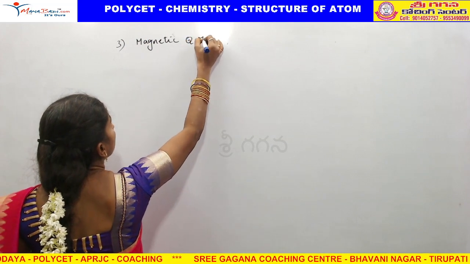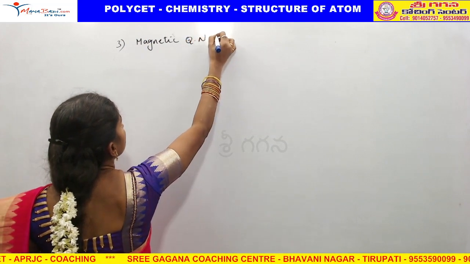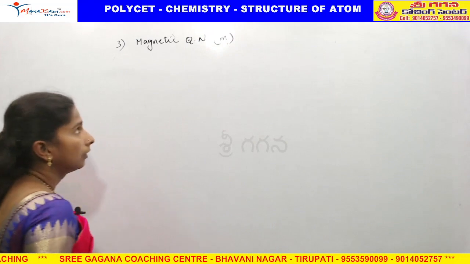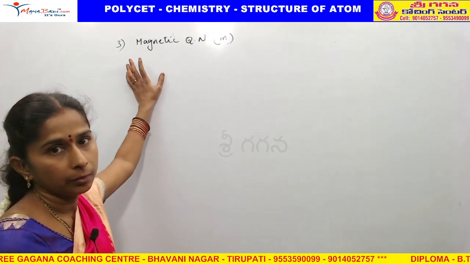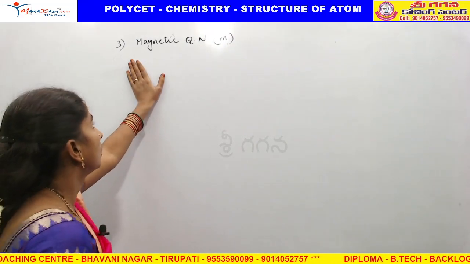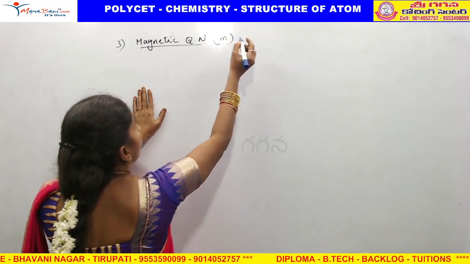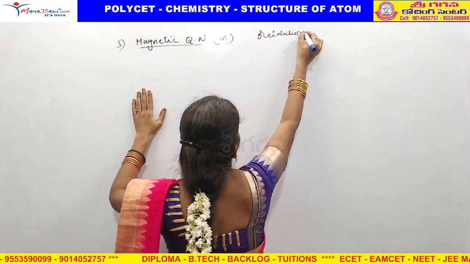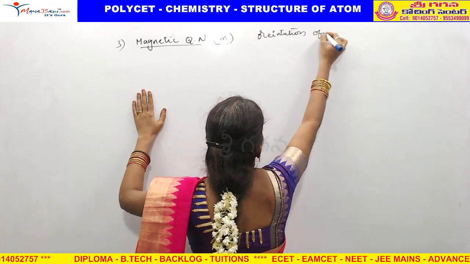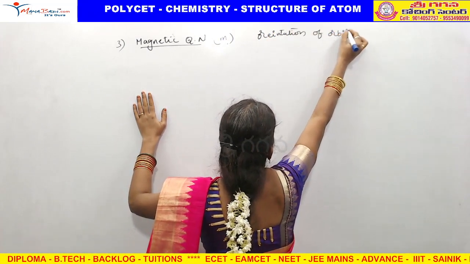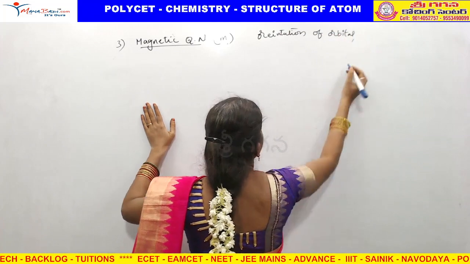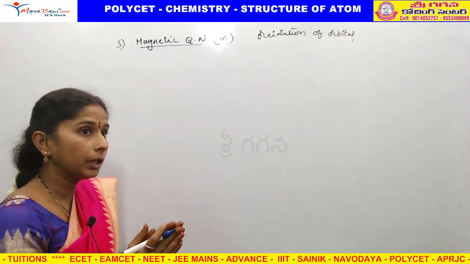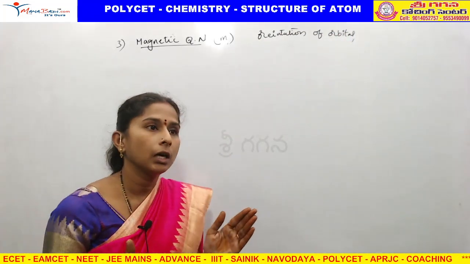Magnetic quantum number is indicated with a small m. This magnetic quantum number gives the orientation of orbitals, not orbits. Orbitals means S, P, D, F. Orientation means how many orbitals, how they are divided.